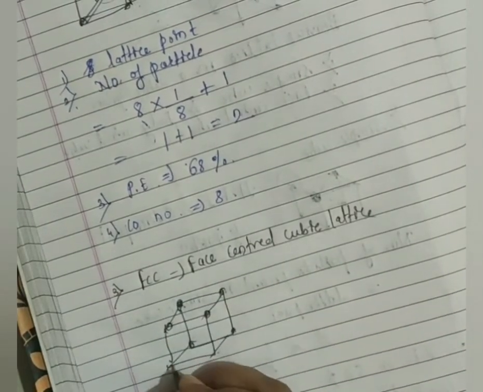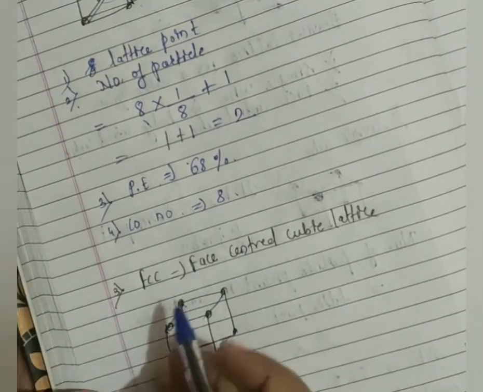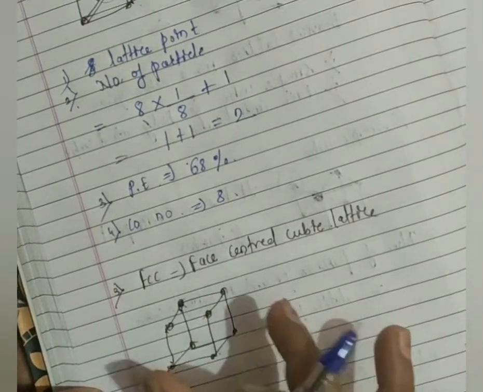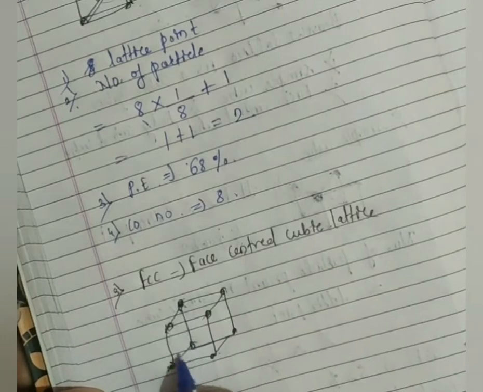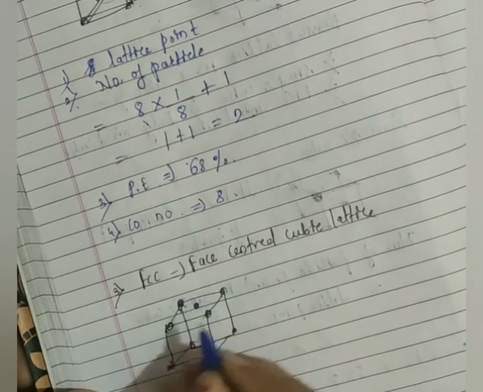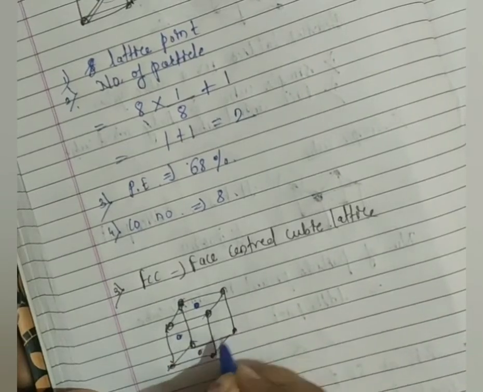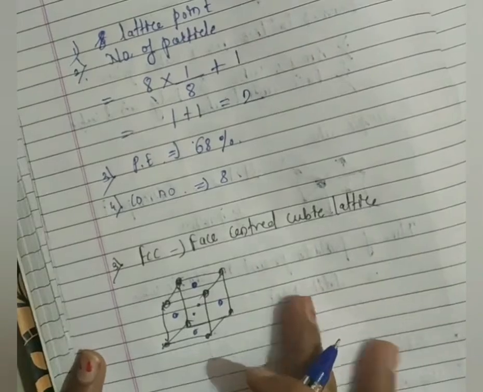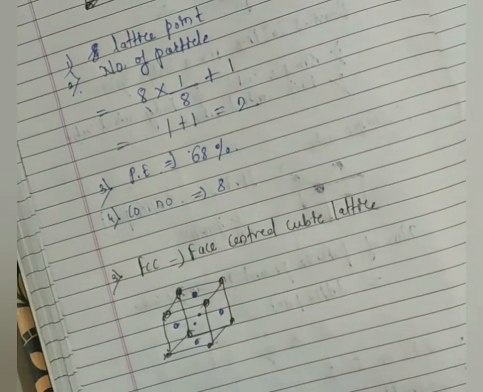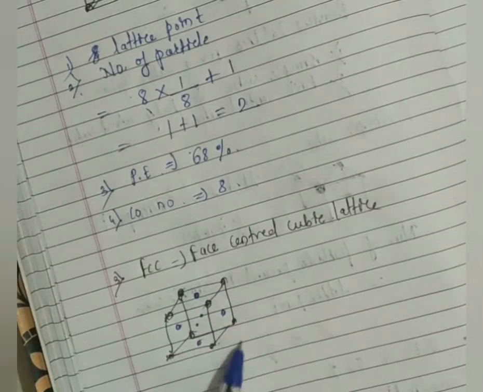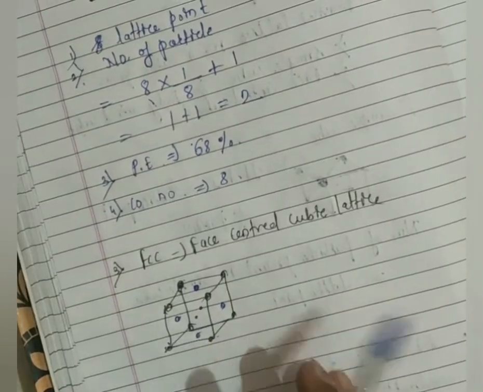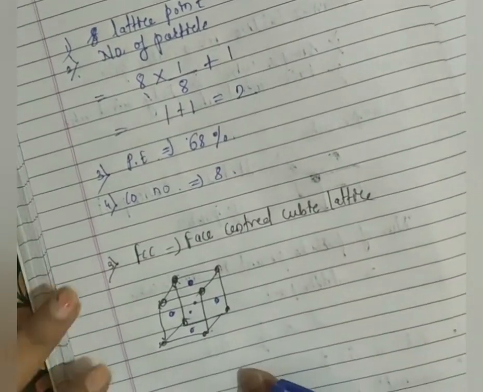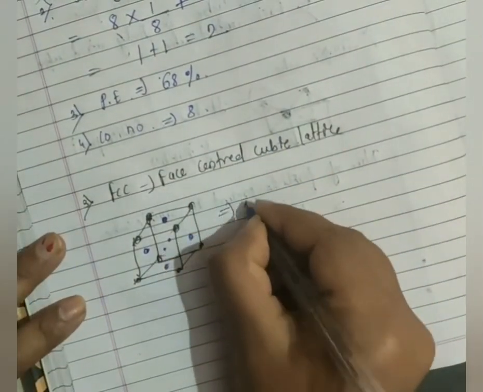Total we have 8 particles at the corners, and at the center of each face, total we have 6 faces in one unit cell. 1, 2, 3, 4, 5 and 6. So 1 point is present here, second, third, fourth, fifth and sixth. Total we have 6 face points, and 8 molecules or ions already situated at the corners.